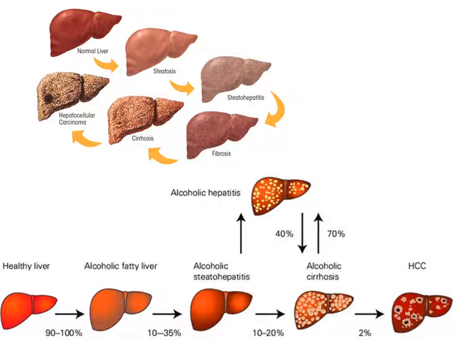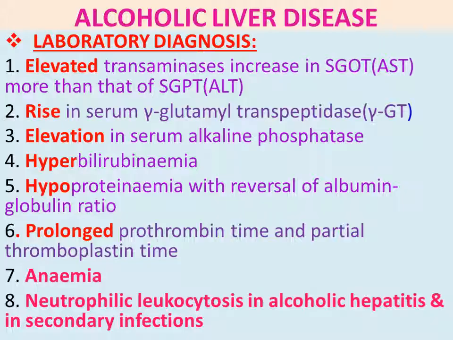10 to 20% of people will get alcoholic cirrhosis. 40% of people will get alcoholic hepatitis, and only 10 to 30% of people will get alcoholic steatohepatitis. Of 100 people, 90 will get alcoholic fatty liver. That means the maximum number of people will get alcoholic fatty liver. Here the dangerous conditions are alcoholic cirrhosis and hepatocellular carcinoma.